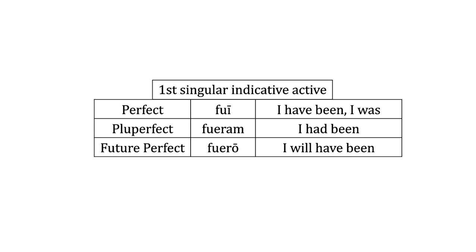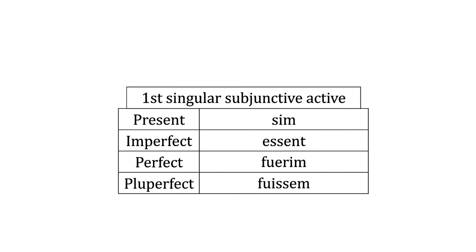Now we're going to go on to the first singular subjunctive active. First person singular subjunctive. So let's see how that looks. Now remember, we have no aspects here. And there, so you have the present, and you have to remember this is the one that changes from sum to sim. And then that I stays there throughout that subjunctive. Sim, sis, sit, simus, sitis, sint. There's some macrons in there, sis and sitis and simus, right?